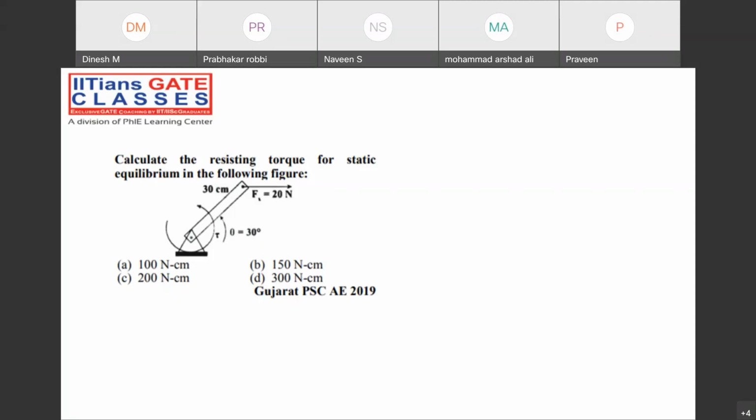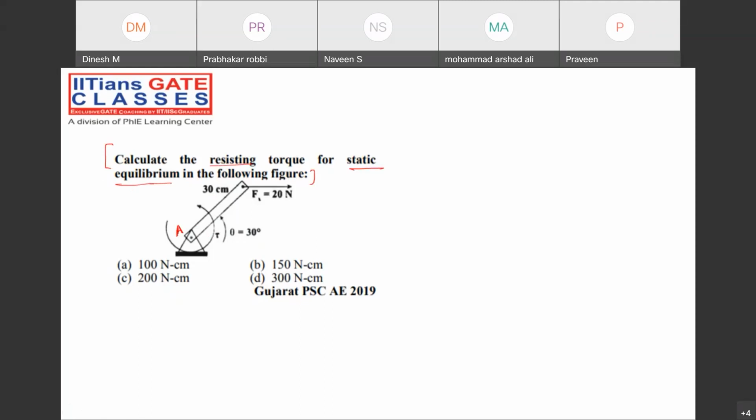Tell me, guys. Now, do not worry about the statement of the particular question. Whatever the statement they have mentioned, resisting torque, I will discuss about the resisting torque and the static equilibrium condition. Forget about these two terms. Just try to find the torque about this point A. That's it.